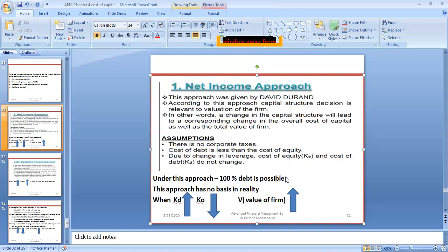These are the debt possibilities, debt financing sources. Under this approach, 100% debt is possible. He is saying that when debt is increased, the overall cost of capital decreases because they are raising at a cheaper cost, so the value of the firm increases. When debt is more, overall cost of capital is less. When overall cost of capital is less, there is less payment to the debt holders, more to the firm value, more profits to the firm, so that the value of the firm increases. That is the concept he has given under the net income approach.